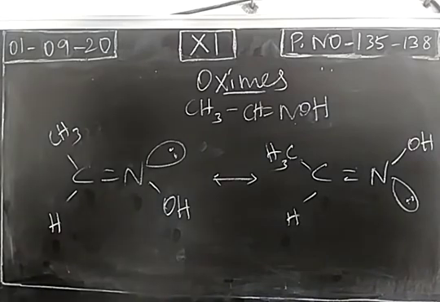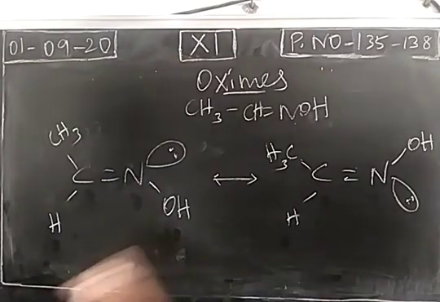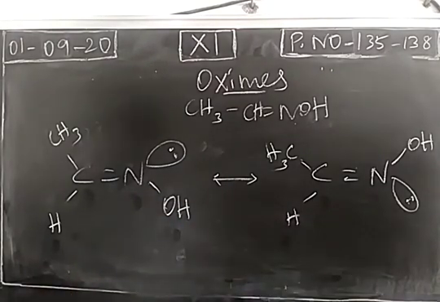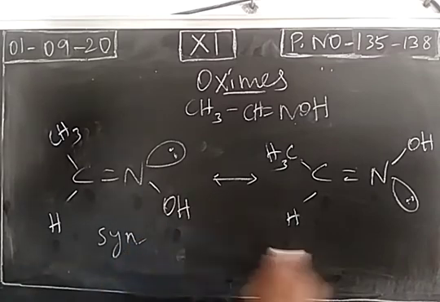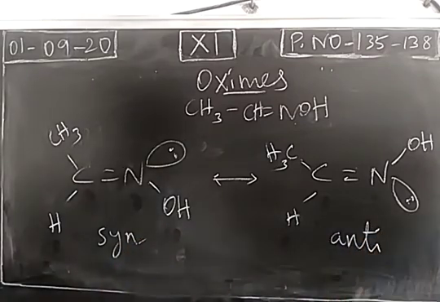So geometrical isomerism, that means cis trans isomerism, can be exhibited by oximes also. Example, acetaldehyde, acetaldoxime, cis as well as trans form. So here we will use a special word instead of cis and trans, it's called a syn as well as anti. Cis isomer is also known as syn isomer. Trans isomer is called as anti isomer, right?